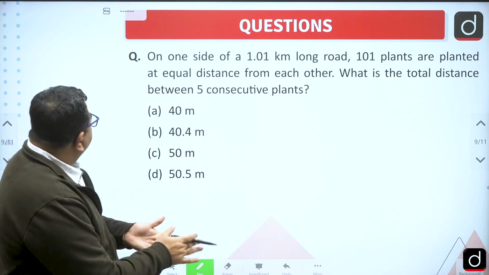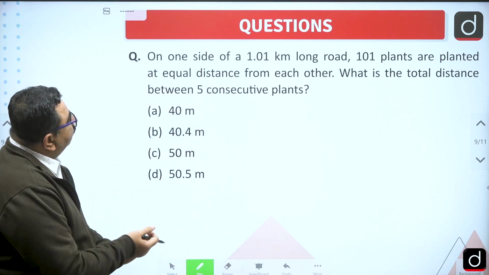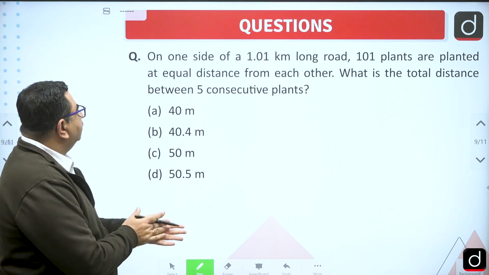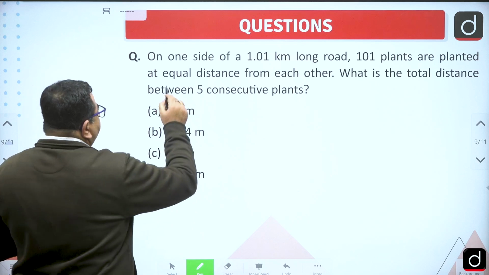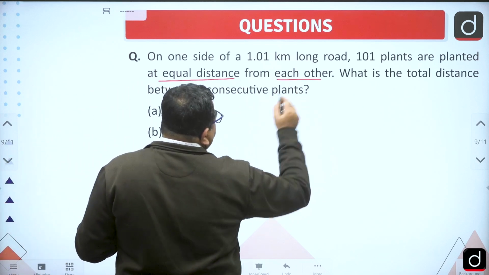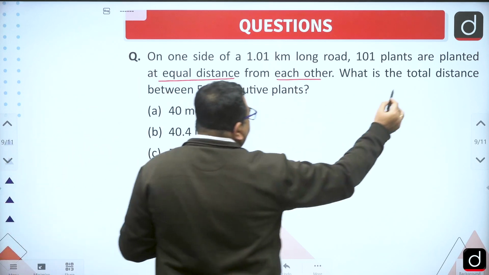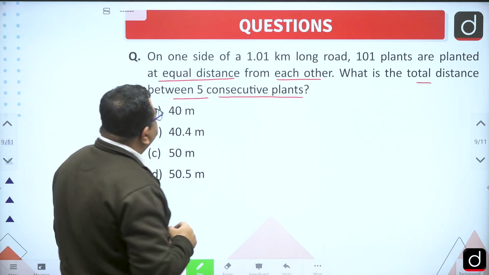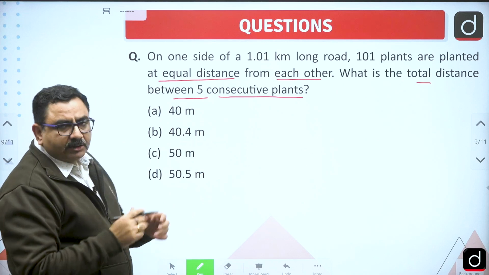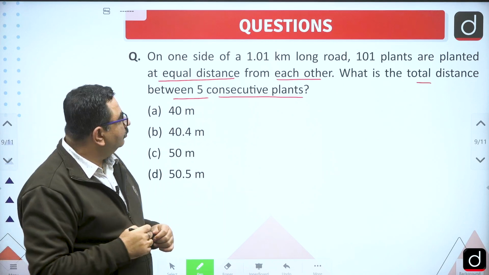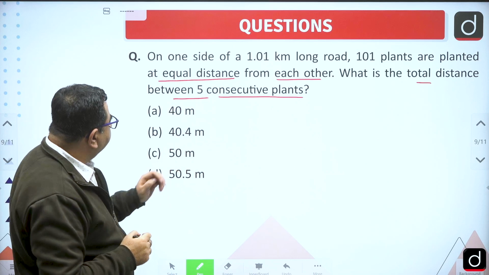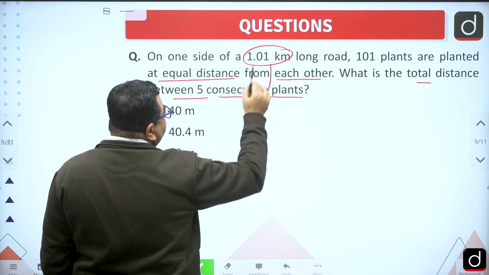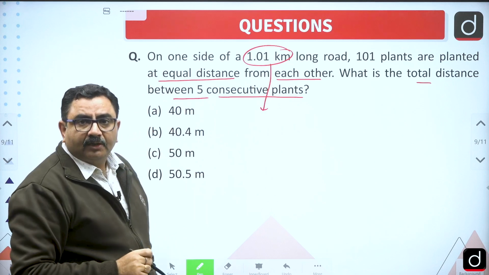Okay, now on one side of a 1.01 kilometer long road, 101 plants are planted at equal distance from each other. What is the total distance between 5 consecutive plants, right? So this is a road of 1.01 kilometers. Since the answers are given in meters, we can convert this into meters by multiplying with 1000.